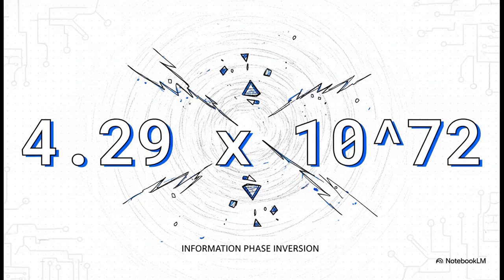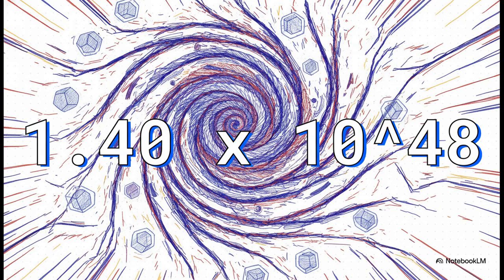To put that massive number into perspective, that is vastly more operations than there are atoms in the observable universe. This specific number is the Bekenstein-Logos limit. It is the absolute threshold of processing. Overclocking an observer vortex beyond this specific processing rate triggers an information phase inversion, completely collapsing the local logic of spacetime. And the thermodynamic cost of that collapse?